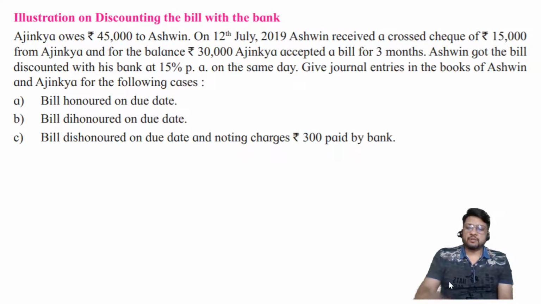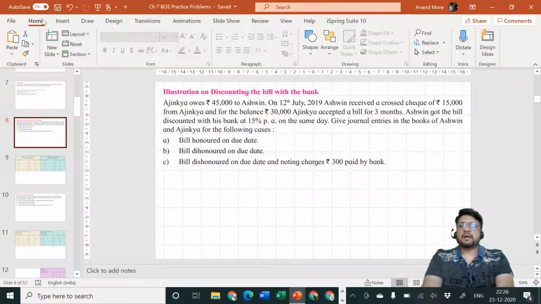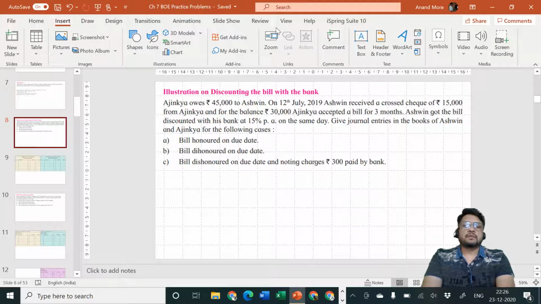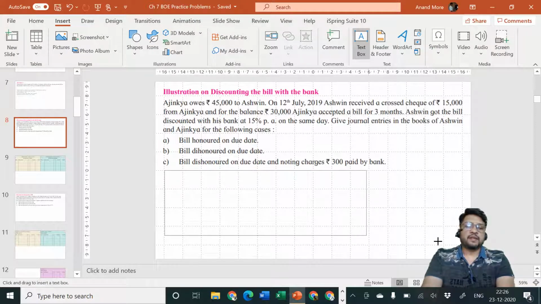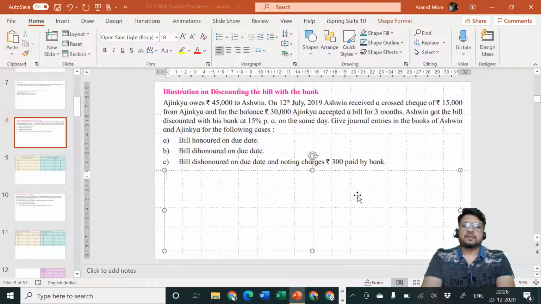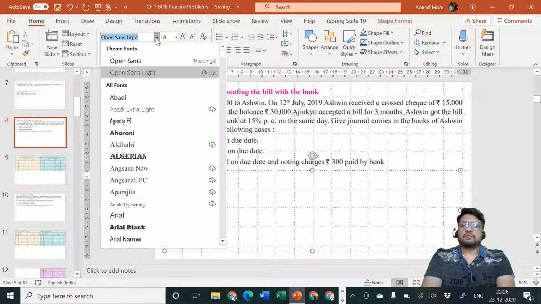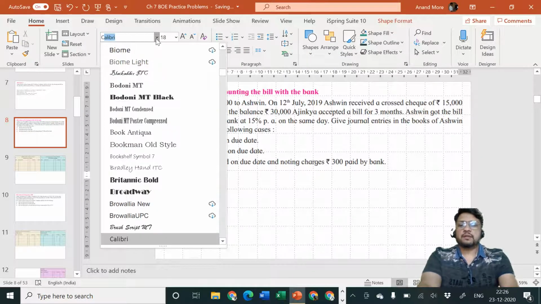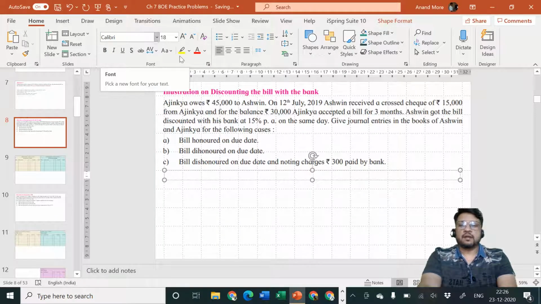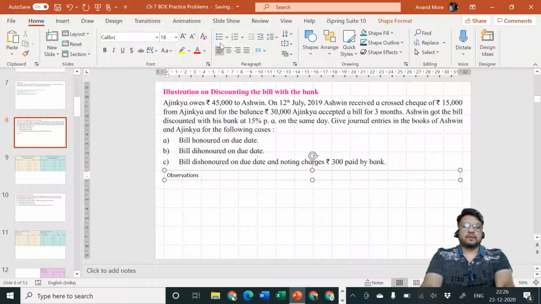Okay, so let me write down the observations now. Yes, this is my text box. Let me draw the text box and write down the observations. Just a minute. Font is to be changed. Yes. And now let me write the observations. Observations are... Okay, observations.